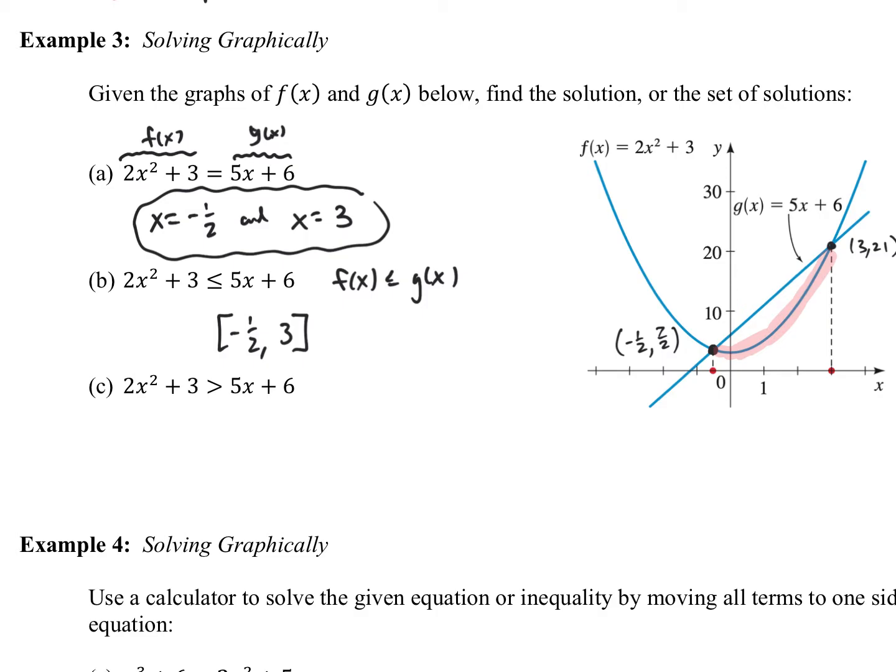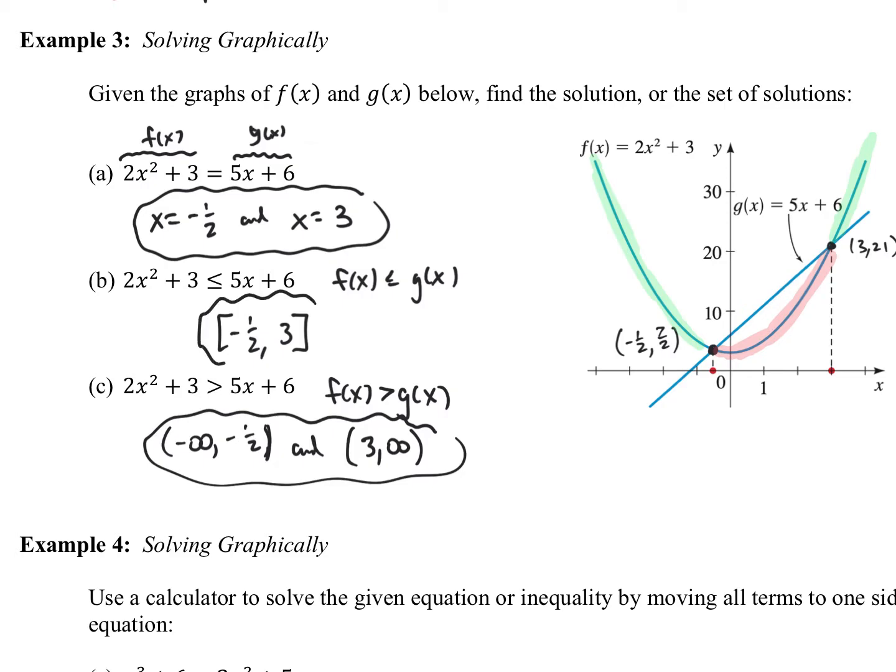And then the last one would be when f of x is greater than g of x. So we're looking for when the graph of f of x is above g of x, which is going to be this region that I'm highlighting in green. And remember, that's also an interval. This time it's open, so it's going to be -∞ to -1/2 with parentheses, and then from 3 to infinity. And again, that's open because the inequality is not also equal to.